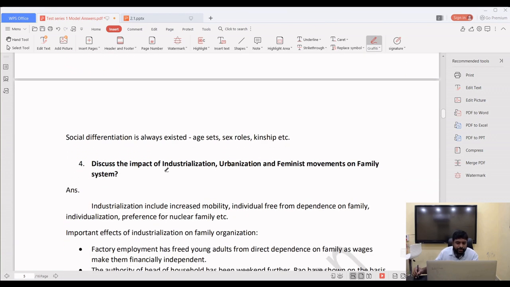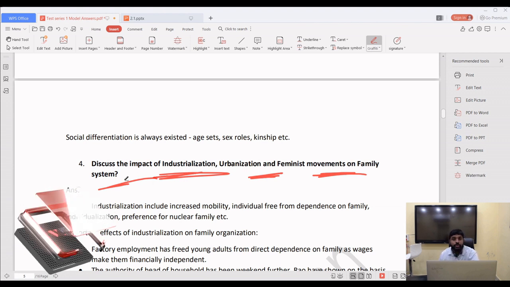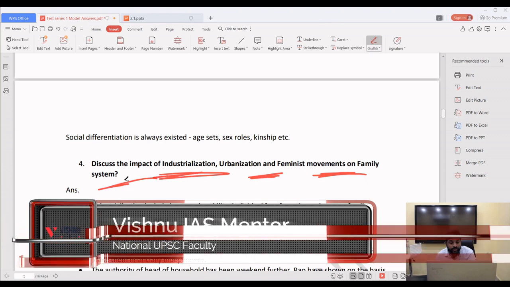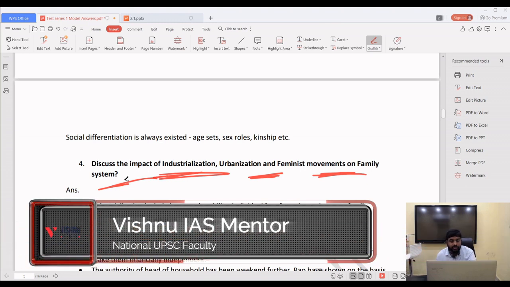Fourth, discuss the impact of industrialization, urbanization, and feminist movements on the family system. Simple, I will tell you how. Why? Because industrialization, urbanization and feminist movements are modern factors. How are these modern factors affecting our family system?